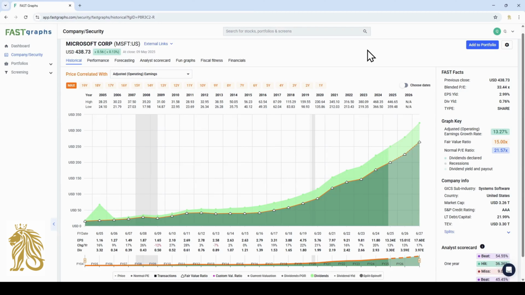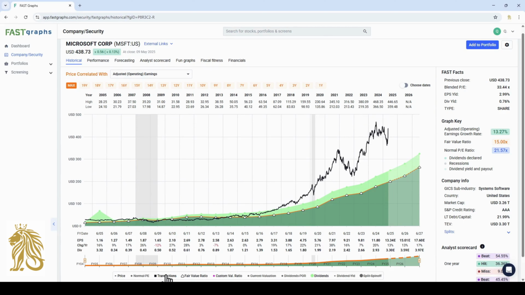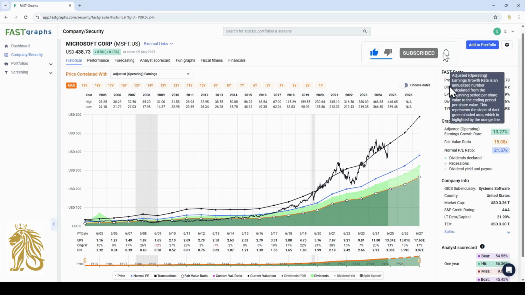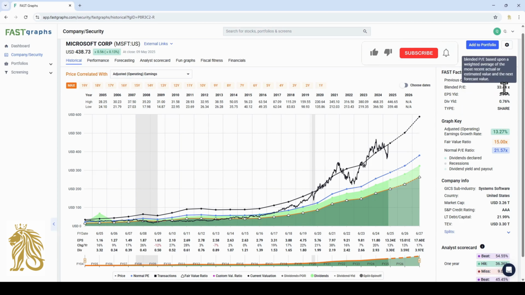So let's start adding some data. Let's add the price, the normal PE and their current valuation. The growth of Microsoft in this time period was 13%. Their normal PE was about 22 times, but their blended PE, which is the current valuation, is almost 33. You can see that very recently their valuation is much higher than many years ago.